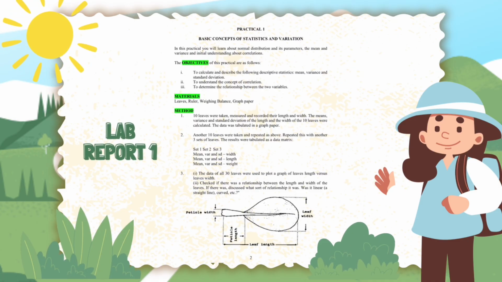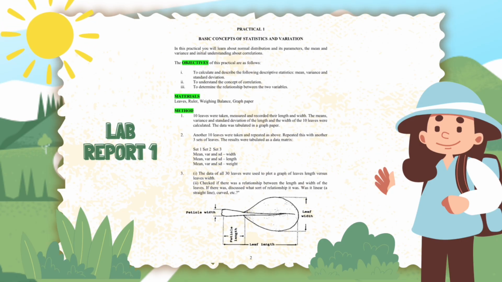Practical 1. Basic Concepts of Statistics and Variation. In this practical you will learn about normal distribution and its parameters, the mean and variance, and initial understanding about correlations. The objectives of this practical are as follows: to calculate and describe the following descriptive statistics: mean, variance, and standard deviation. To understand the concept of correlation. To determine the relationship between the two variables.